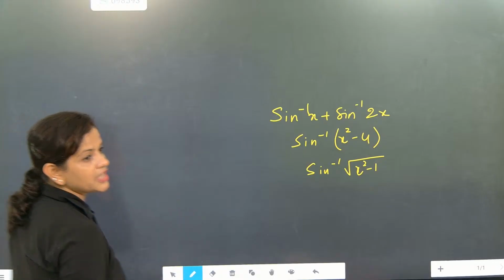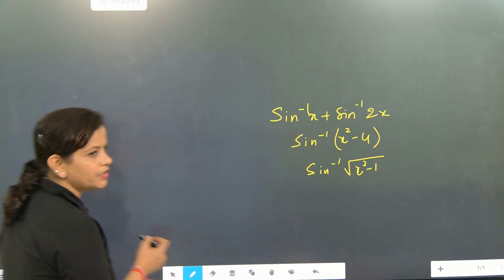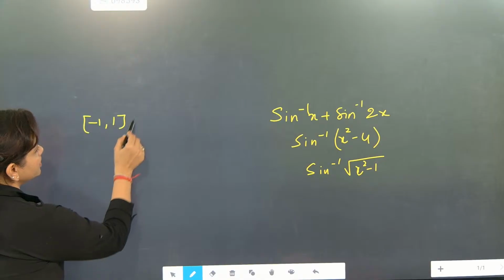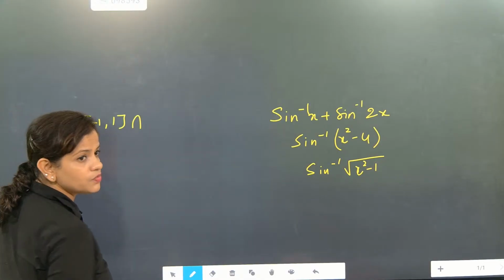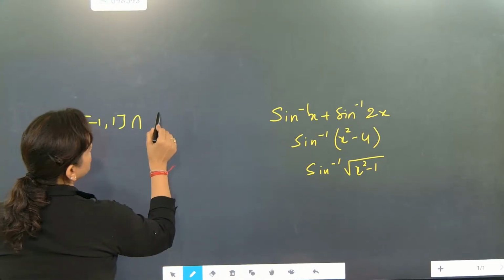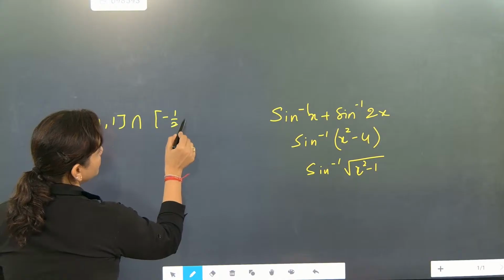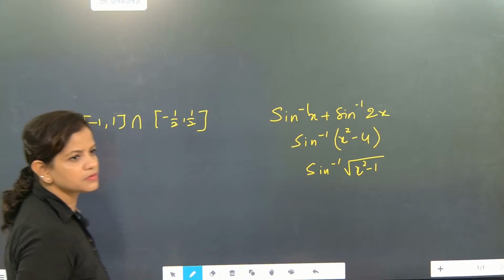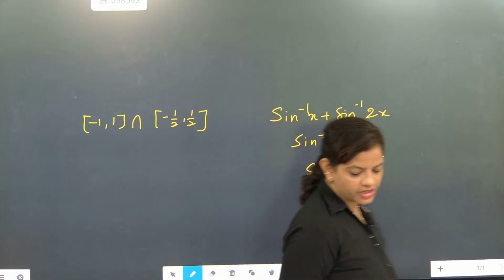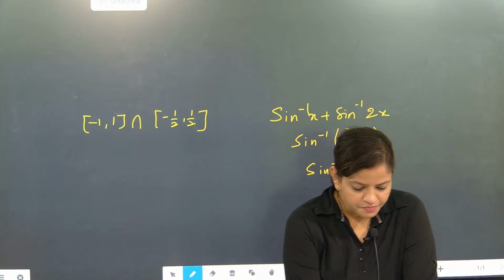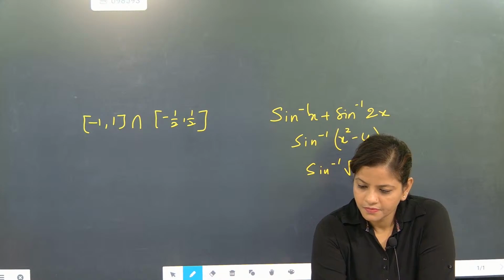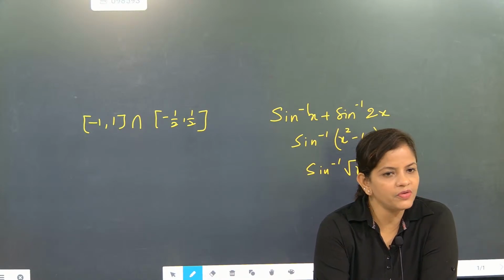Now look here, beta. Sine inverse x will come for minus 1 to 1, closed interval. Sine inverse 2x will become what? Minus 1 by 2 to 1 by 2. Now beta, which one is going to be? Check. Finally inform me which one is coming.